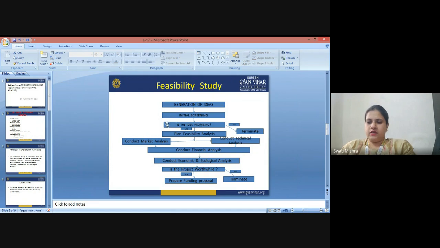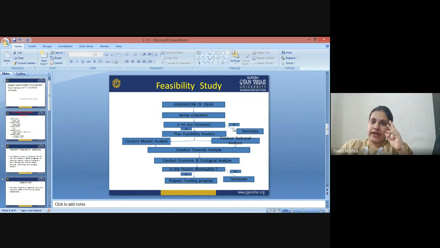Then, in the third step, you need to find out whether the idea is really promising or not. Once the final idea is selected, the one which was found to be most promising in nature, you plan the feasibility analysis.